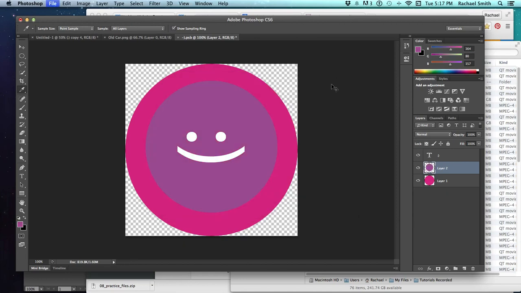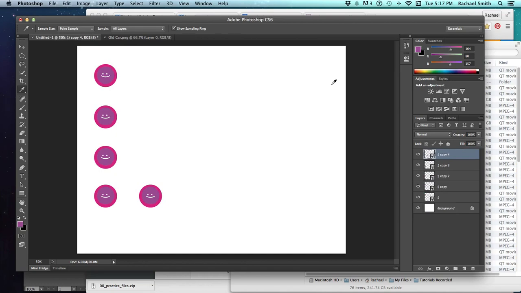I'm going to save it and close the window, and you can see that it updated that on every single copy of this graphic. It will do that on every copy of this Smart Object layer that is in this document. It won't affect ones that are in other documents, but this one that is open has each one of these nested in it, and they're all linked together, and any change I make to one will happen to all of the others at once. So it's a very useful trick to know.